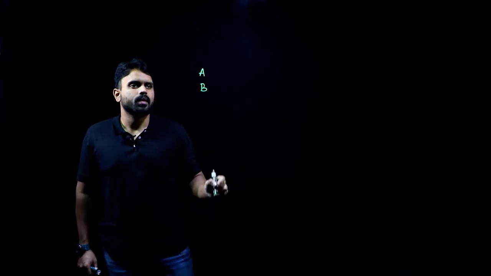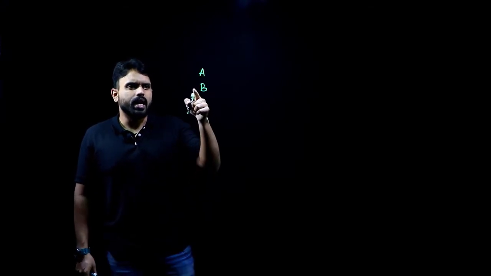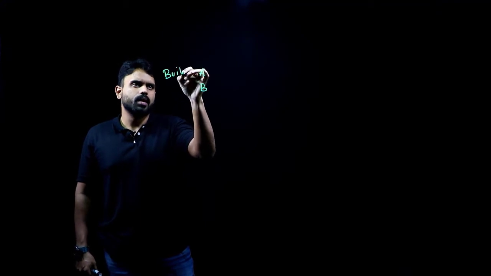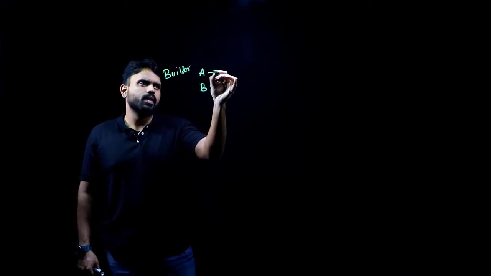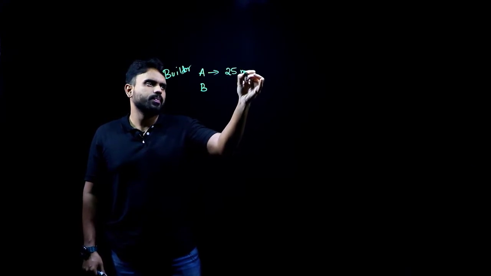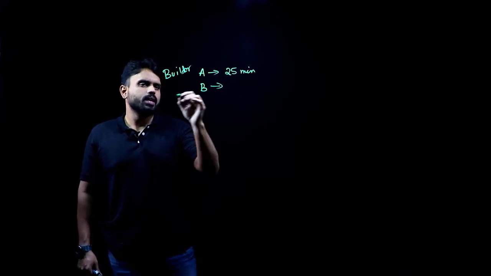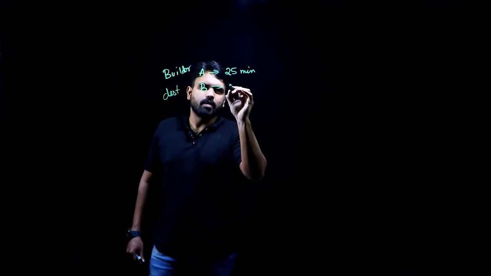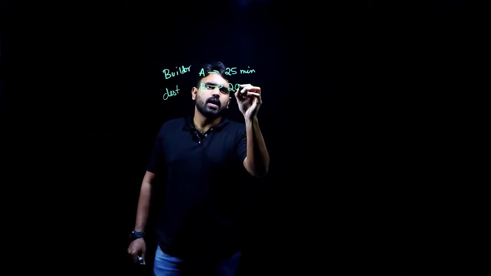Now, A, B. You can see that A is the tap filler, that is, he is a builder, and he can build it. He can fill the tank in 25 minutes. B is a destroyer, kind of a destroyer. He can empty the tank, the tap B can empty the tank in 20 minutes.